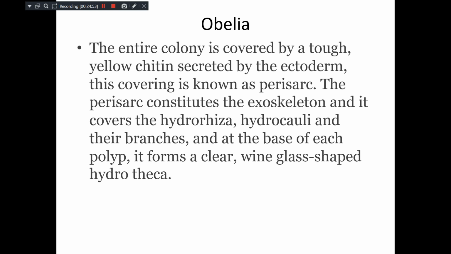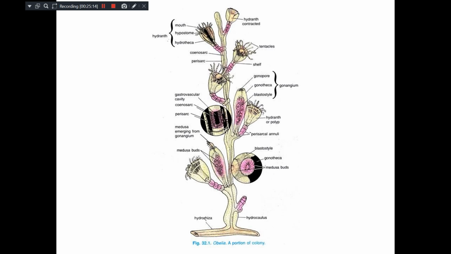It looks like an exoskeleton to protect the entire colony, everywhere from the hydrorhiza, hydrocaulus to their branches. Each polyp is covered by this perisarc, and it forms a clear, glass-shaped hydrotheca. See, each polyp is covered by a glass-shaped hydrotheca, which is very transparent, made up of this perisarc.